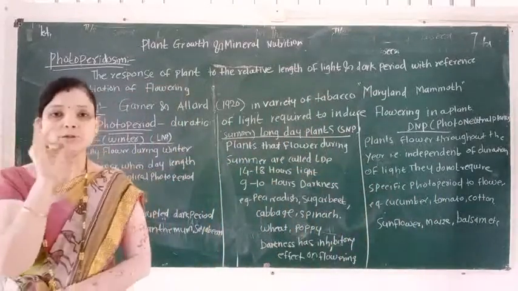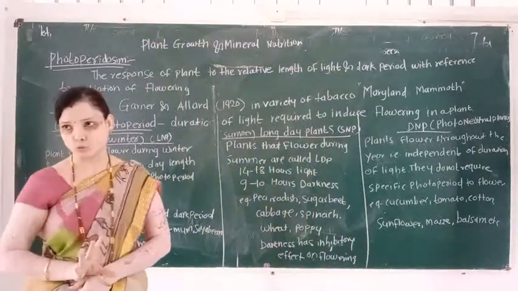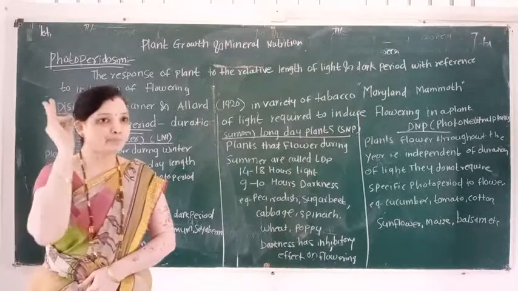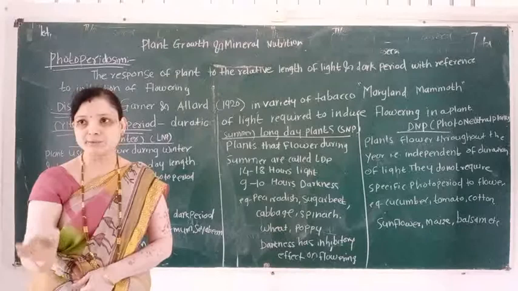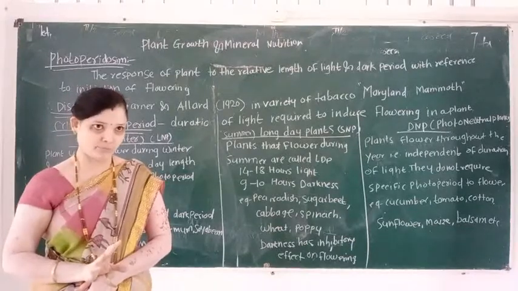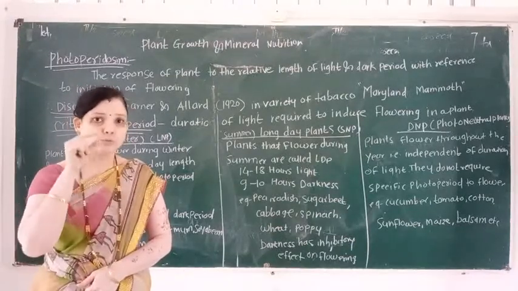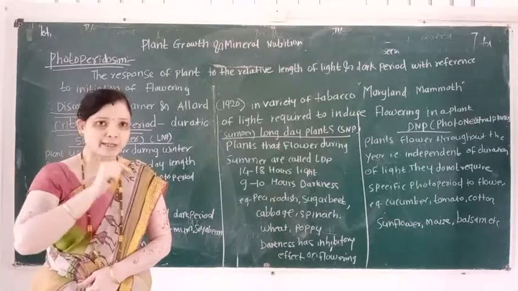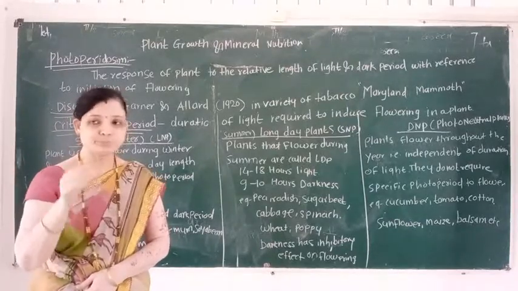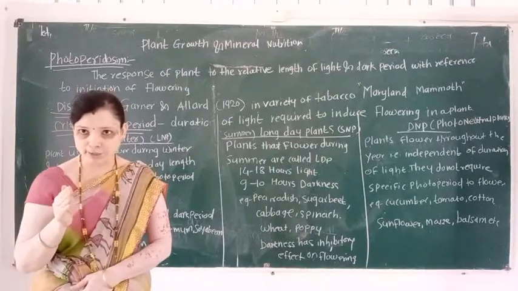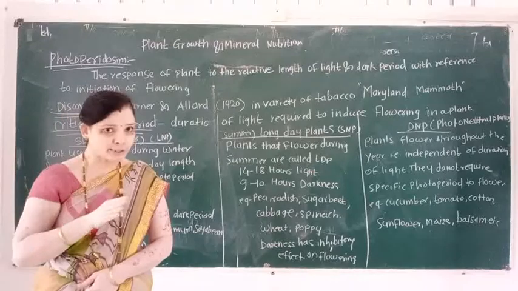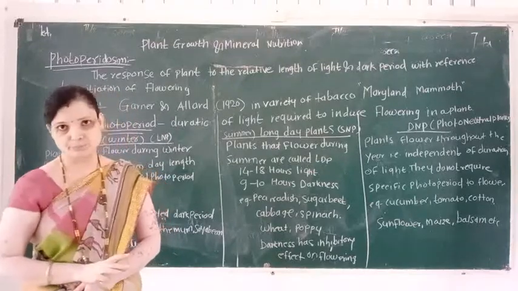What is the meaning of photo? Photo means light and periodism means duration. So, photoperiodism means the light duration which is required for a plant in inducing flowering.